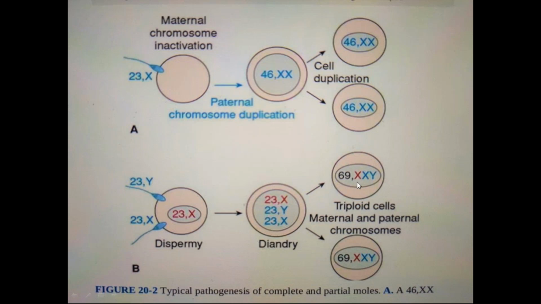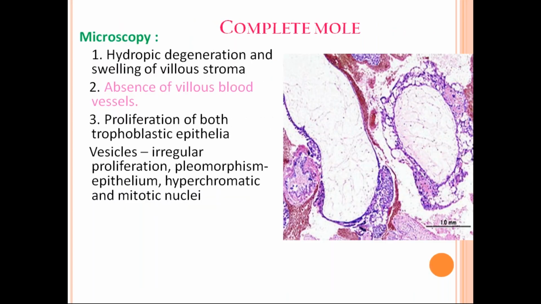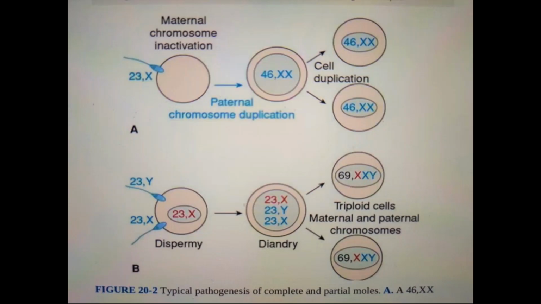So it forms diandry and it is triploid. Okay, so this is the pathogenesis.